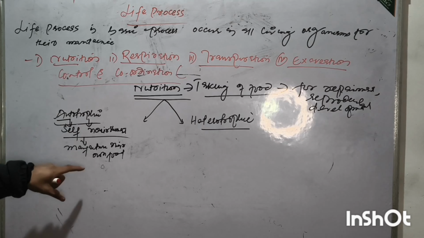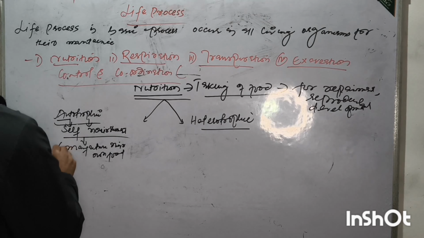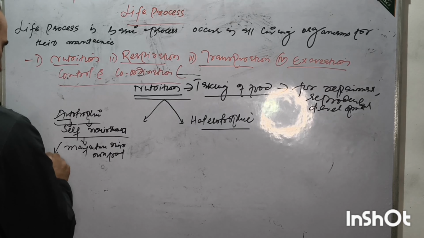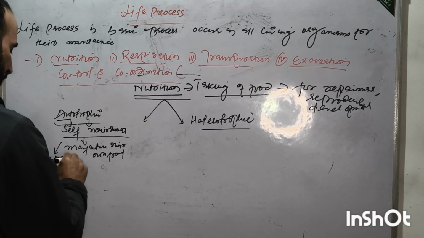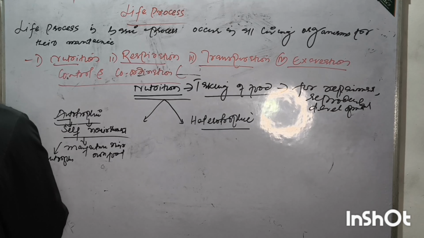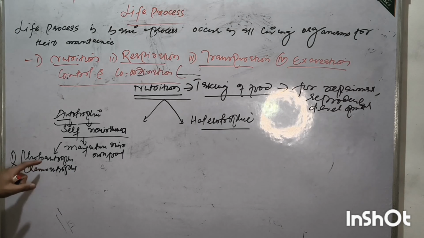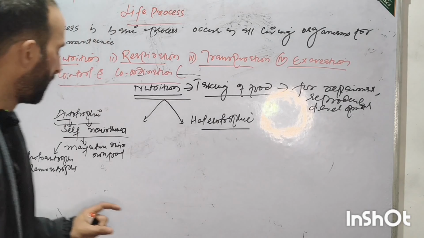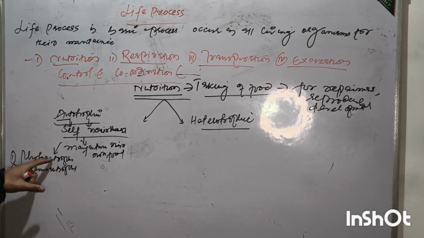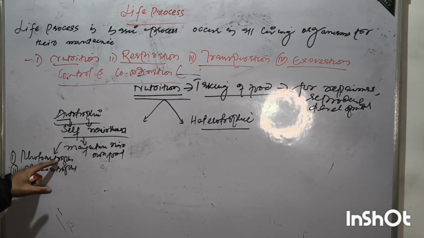Autotrophic nutrition is of two main types: photoautotrophs and chemoautotrophs. We will discuss these one by one. Photoautotrophs are those organisms which use light energy for preparation of their food.